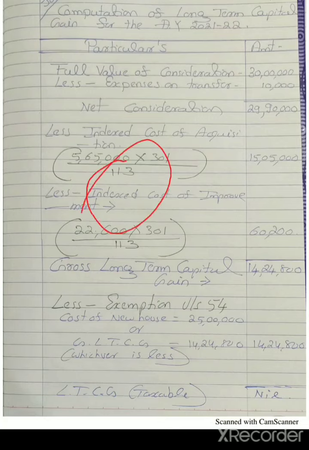Indexed cost of improvement formula: cost of improvement into 301 divided by CII for the year of improvement. Under this case, cost of improvement 22,600 into 301 divided by 113. So the indexed cost of improvement amount is 60,200.